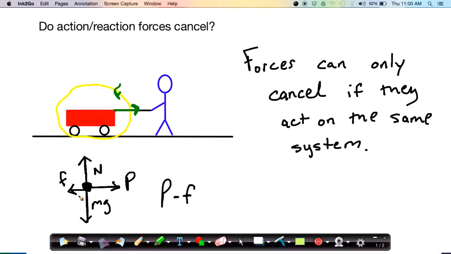And we can very simply figure this out by thinking about force pairs. Action-reaction force pairs are always part of a mutual action between two objects. So in the case of the person pulls on the wagon, the two objects that are part of the interaction are the person and the wagon. So the reaction force would have to be the wagon pulls on the person. The person pulls the wagon forward, the wagon's going to pull the person backward. So let's draw the reaction vector in here.